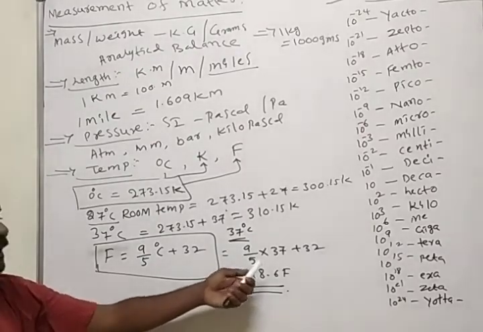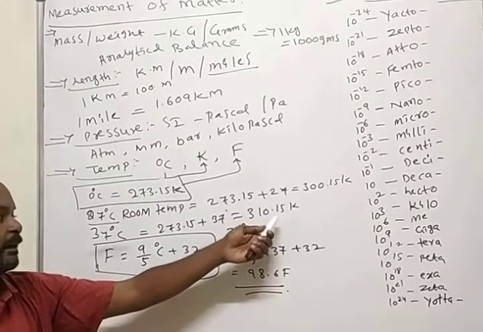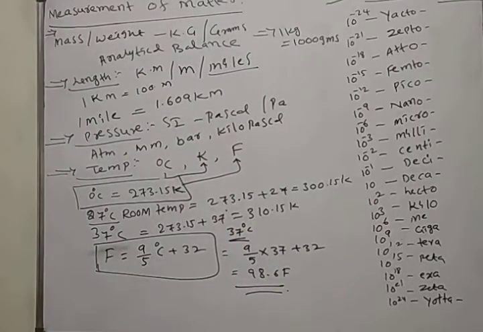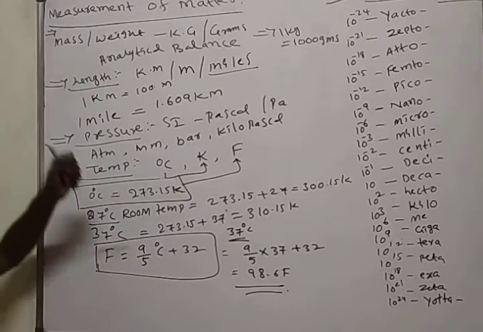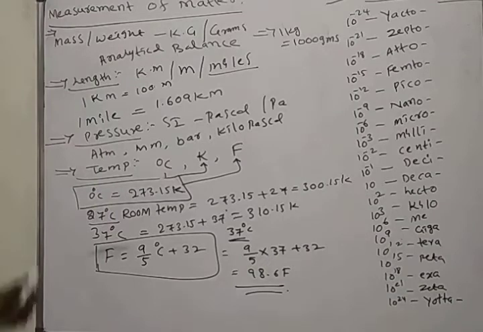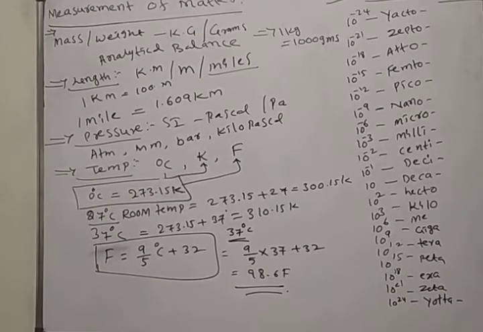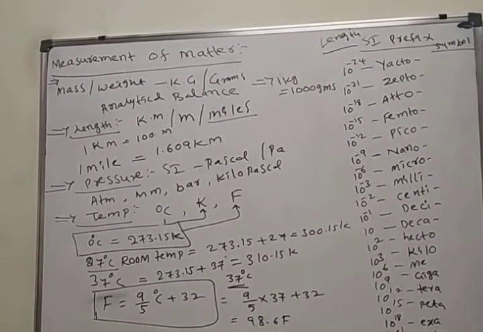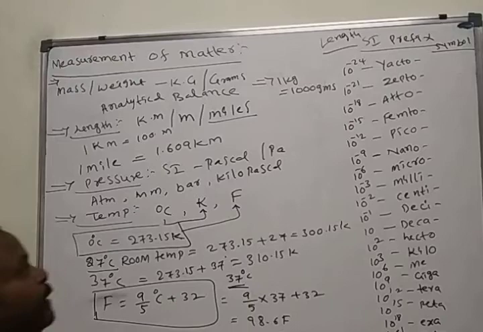But in degree centigrade, it is 37 degrees centigrade. In Kelvin, it is 310.15 Kelvin. In continuation, we will see some important words, some important temperatures I will discuss.